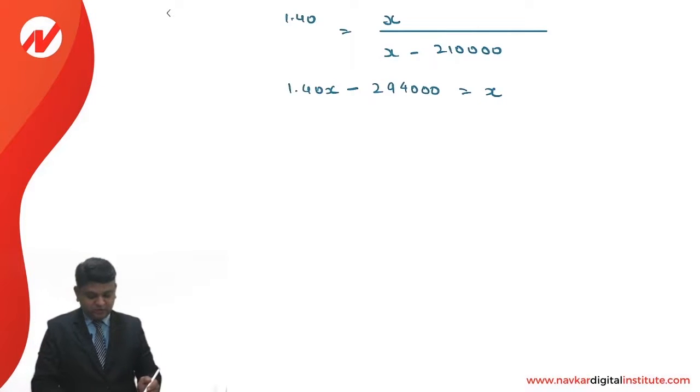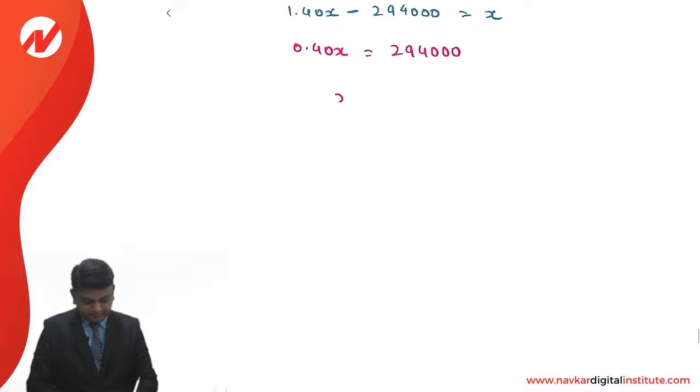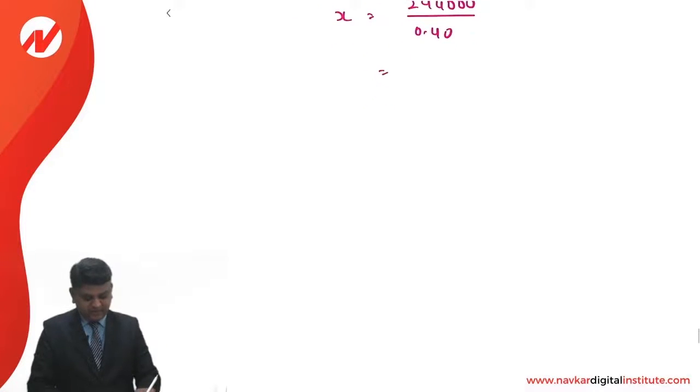X is transferred to the opposite side, so it is 0.40X is equal to 2,94,000. X is equal to 2,94,000 divided by 0.4. The answer comes to 7,35,000.